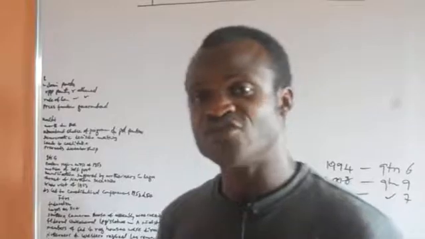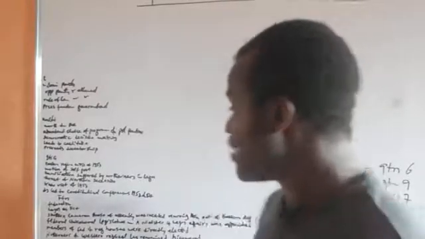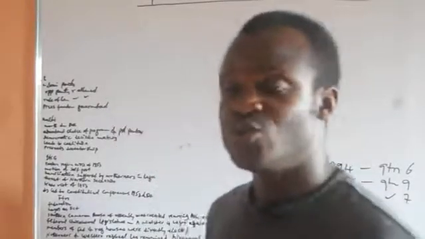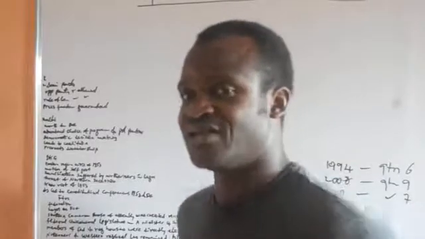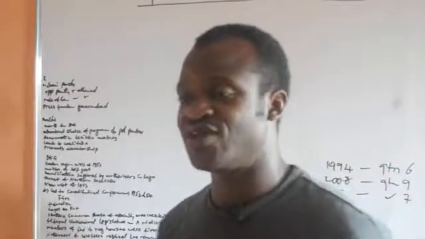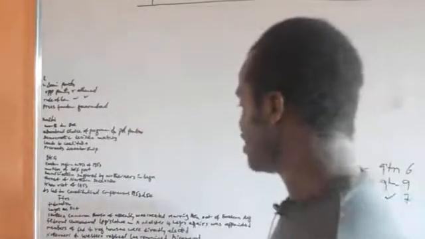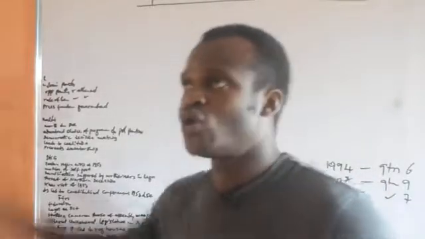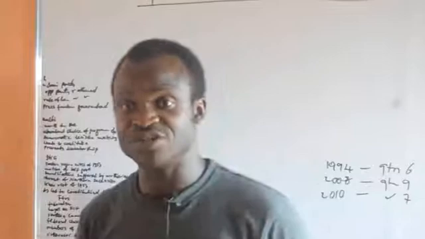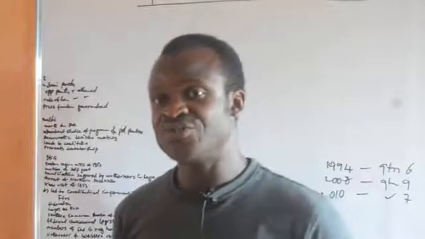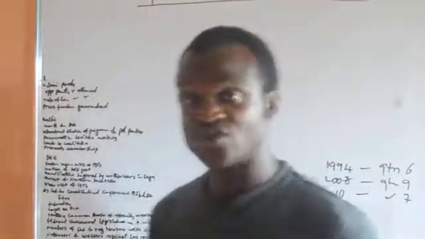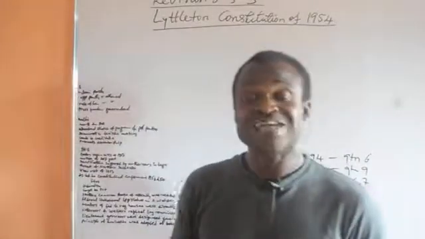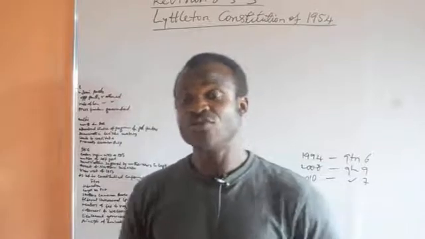Also, the members of the Federal and Regional Houses of Assembly were to be directly elected and not indirectly elected. So people were to be directly elected to the Federal and Regional Houses of Assembly to represent them. The Northern and Western Region legislatures remained bicameral. Although at the federal level unicameralism was established, the Western and Northern regions were still bicameral according to the Lyttleton Constitution of 1954. Then the title of Lieutenant Governors and Governors were changed.